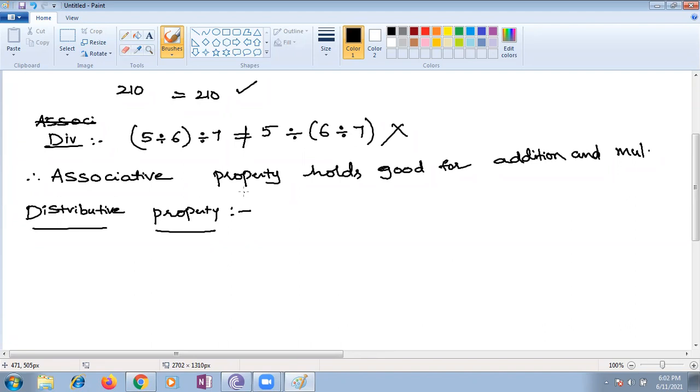Let me write an example so that you can understand more easily. Distributive property, multiplication over addition, we will see, children.